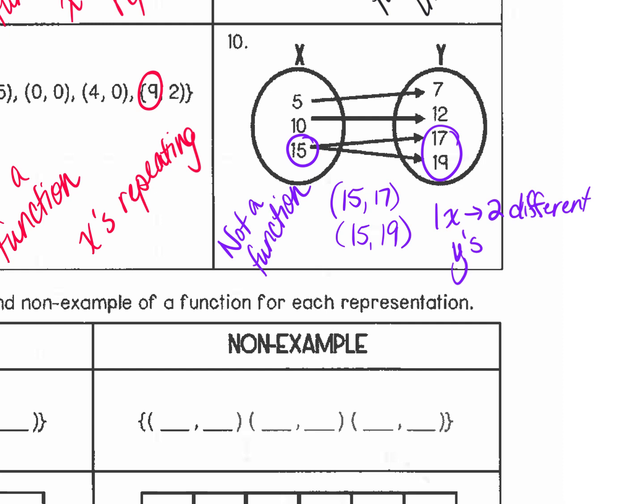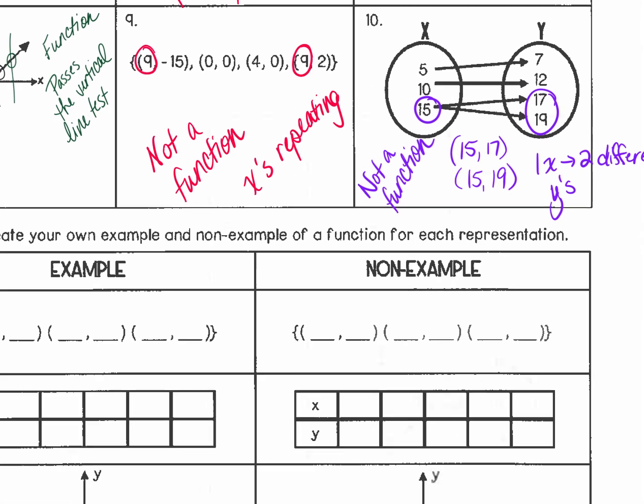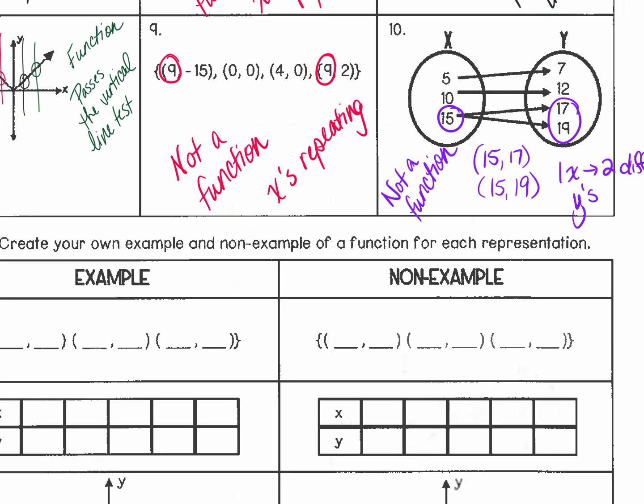If I was to map it out, I do 5, 7, 10, 12, 15, and then you notice, hey, wait a minute, there's more y's than there is x's. So anytime you have more y's than x's, most of the time you're going to see not a function. All right, the examples. That means I want you to give me which ones would be functions. Non-examples. Which ones are not a function? And that you are doing by yourself.